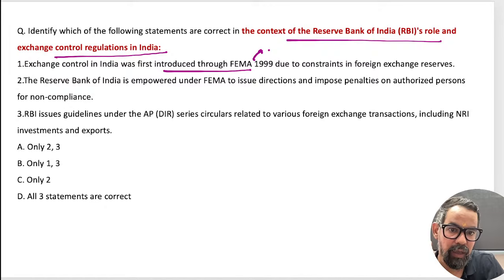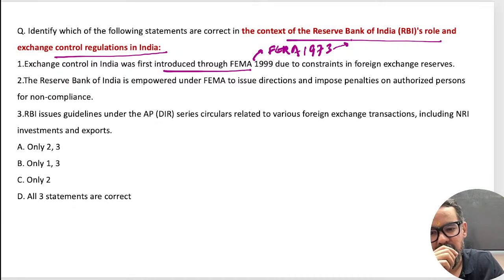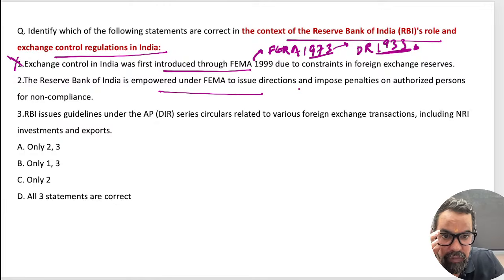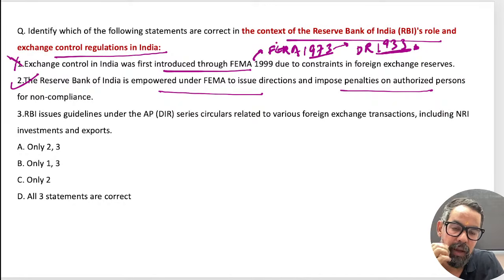Prior to 1999, it was FERA, 1973, and this FERA was taken from the Defence of India Rules, 1933, right? So earlier this was the act managing forex, then 1973 FERA, then this. So the statement one is wrong here. The Reserve Bank of India is empowered under FEMA to impose penalties and others. Earlier it was a criminal offense.